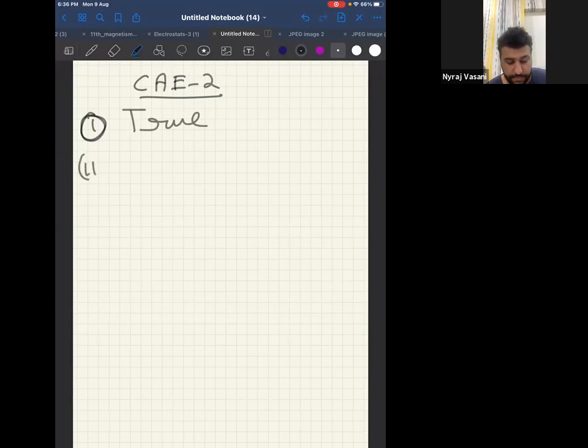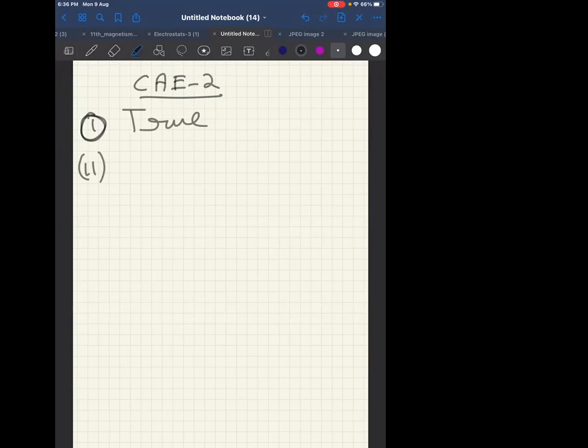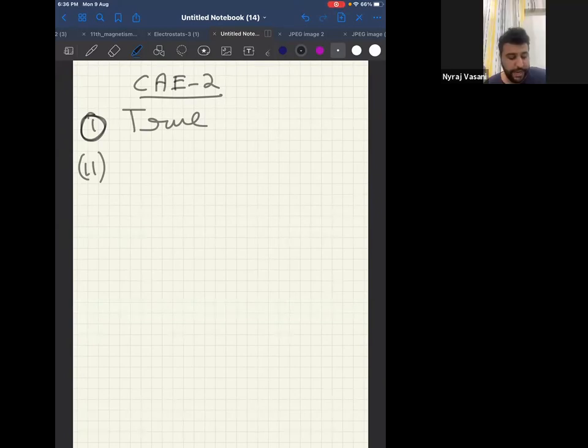Now, second one. If A plus B is equal to C minus D, then the dimension of A equal to dimension of B equal to dimension of C equal to dimension of D. Can I say it is true? Because only then the equation will be correct dimensionally. Therefore, can I say for the second one, it is true?